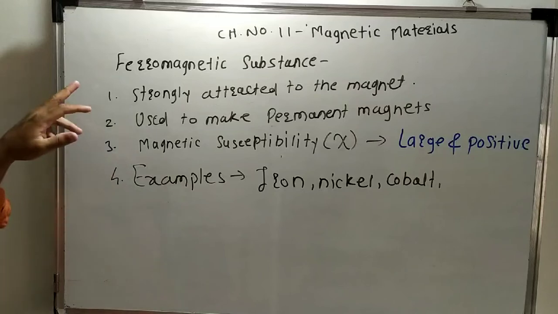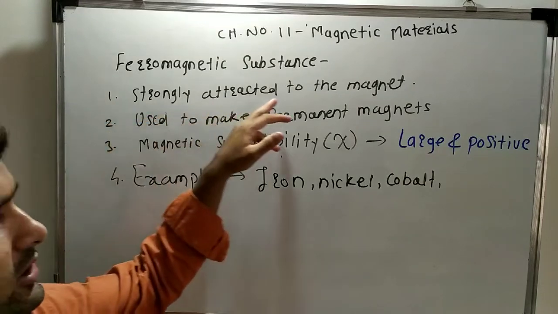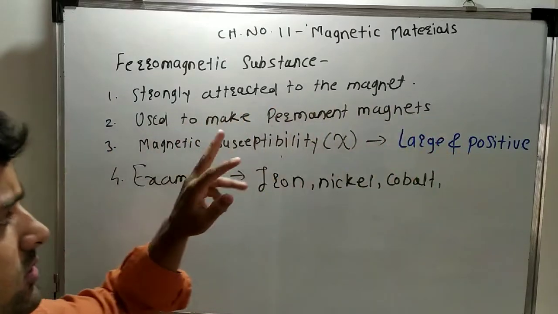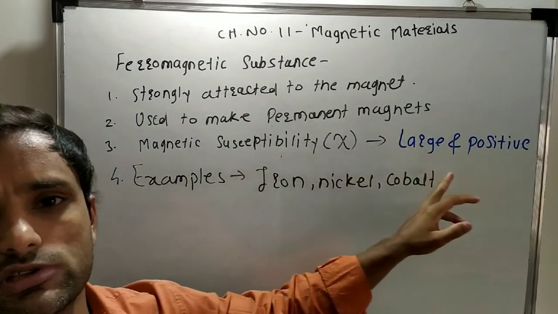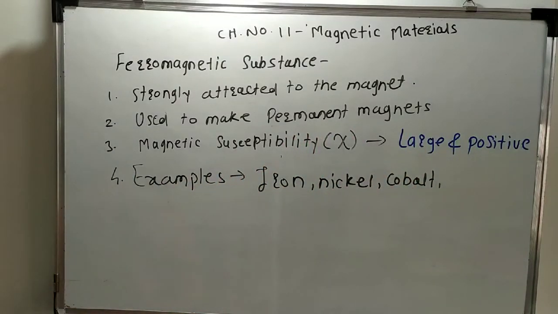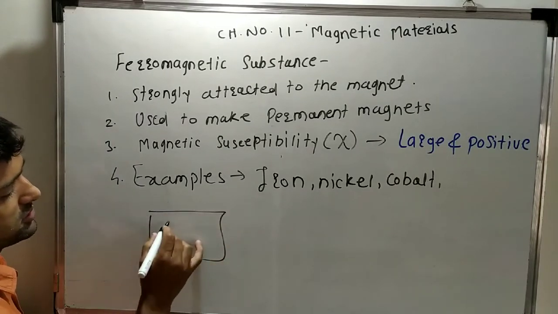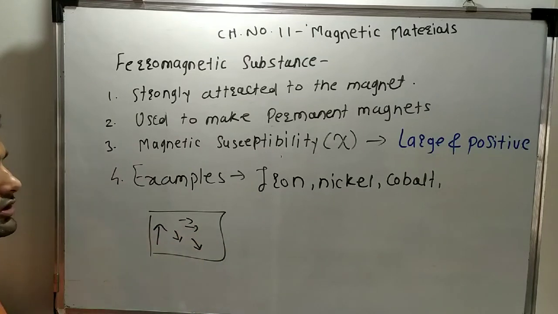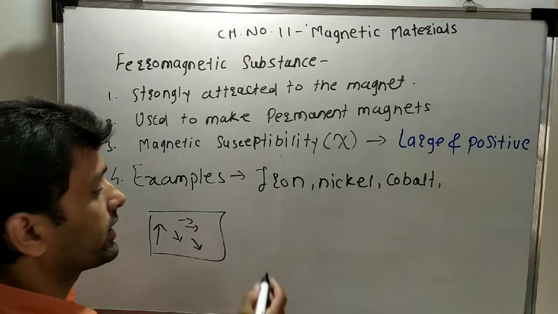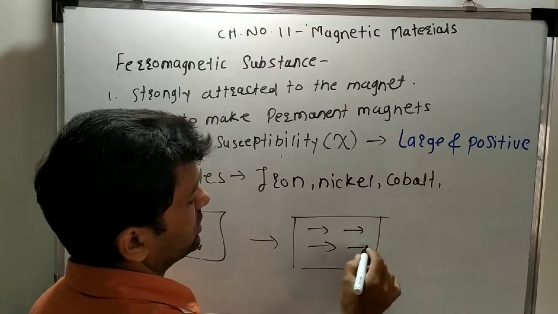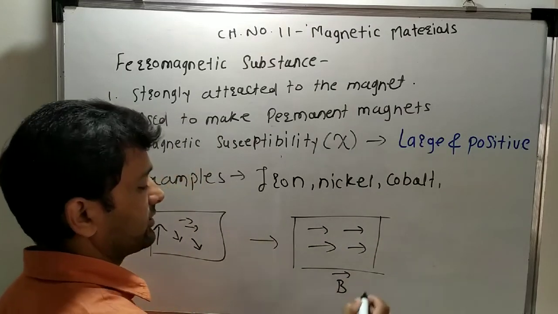So understood what is the ferromagnetic substance? That substance which will get strongly attracted to the magnet. These are used to make permanent magnets. Magnetic susceptibility is large and positive, and examples are iron, nickel, cobalt, and dysprosium. In the ferromagnetic substance, there are magnetic dipoles which are present, which are randomly oriented. When you apply the strong magnetic field, then these dipoles will get aligned in the direction of the external magnetic field.